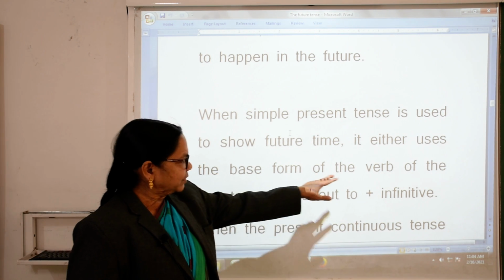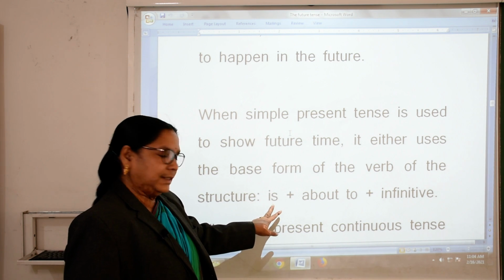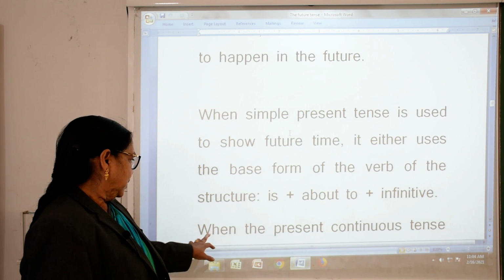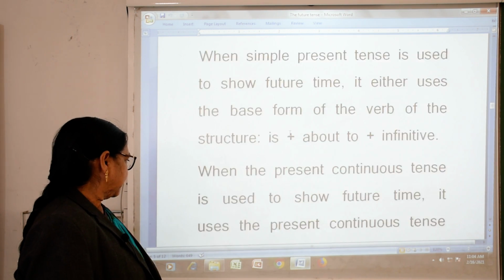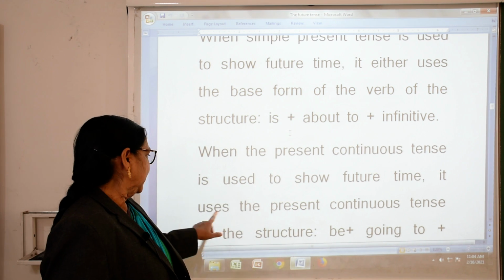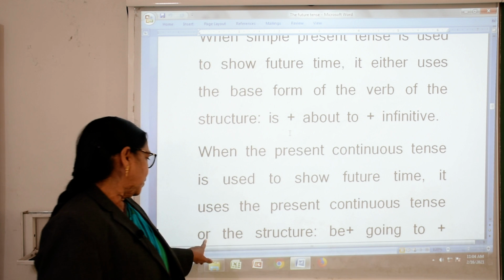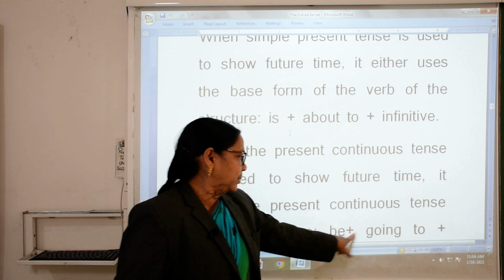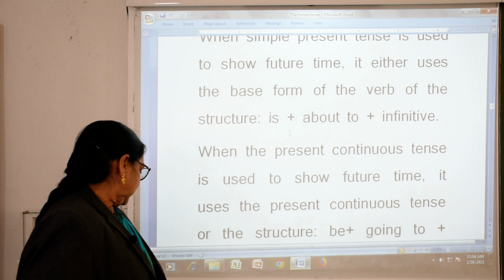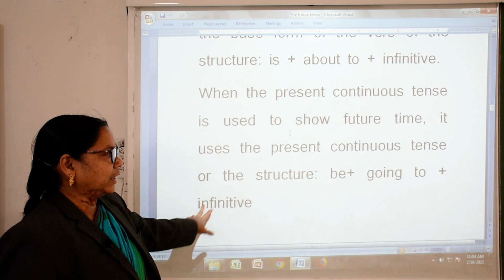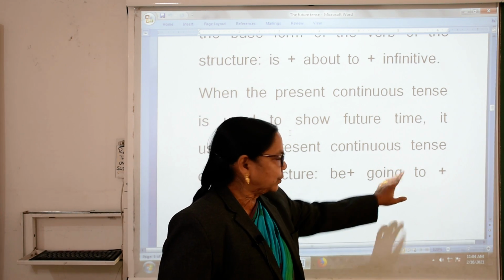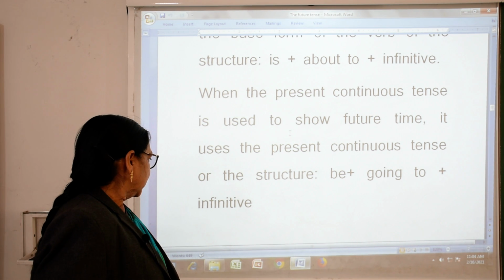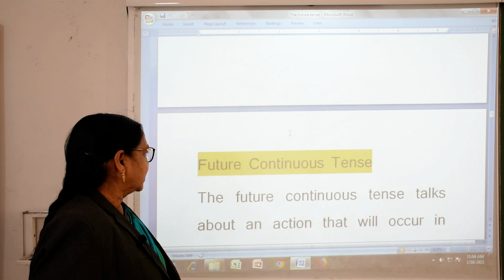is about to plus infinitive. When the present continuous tense is used to show future time, it uses the present continuous tense or the structure be plus going to plus infinitive. Okay. So, now we will see the future continuous tense.